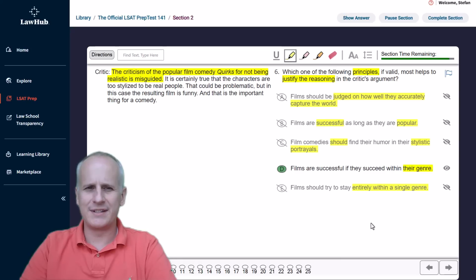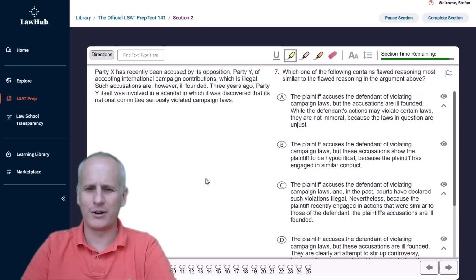Moving on from question 6 of section 2, the first logical reasoning section from LSAT PrepTest 141, which you can find for free over at lawhub.lsac.org, we're going to go on to question number 7.